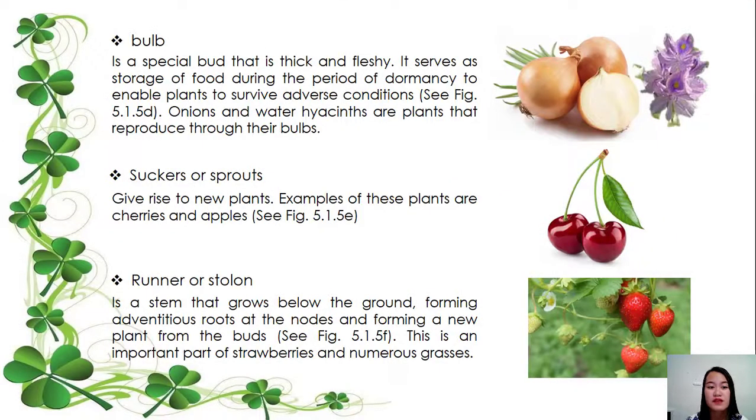Next, we have the bulb. It is a special bud that is thick and fleshy. It serves as storage of food during the period of dormancy to enable plants to survive adverse conditions. So, onions and water hyacinths are plants that reproduce through their bulbs. Ayan. So, ito palang bulb na ito, example po ay yung mga onions and yung mga hyacinths. So, ito yung mga matubig class sa loob.